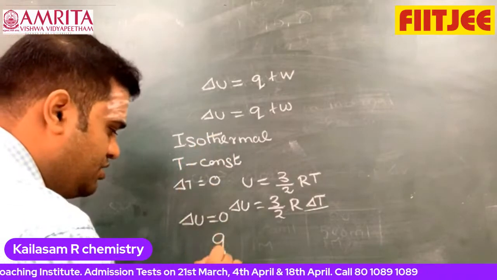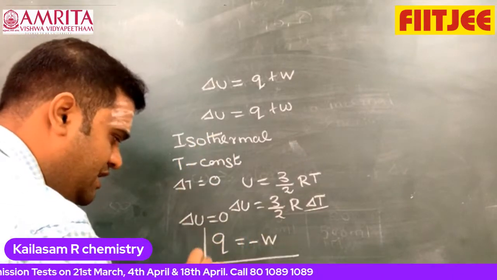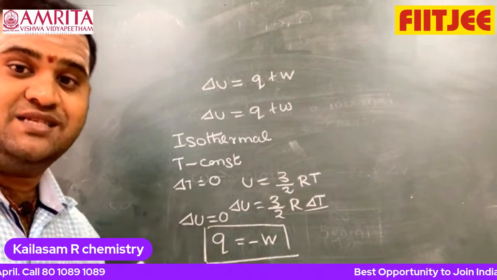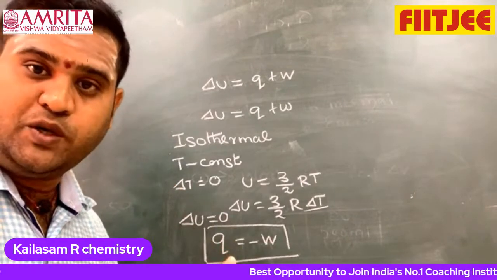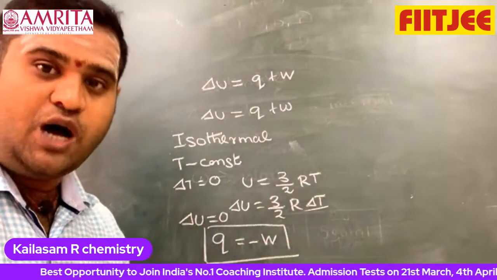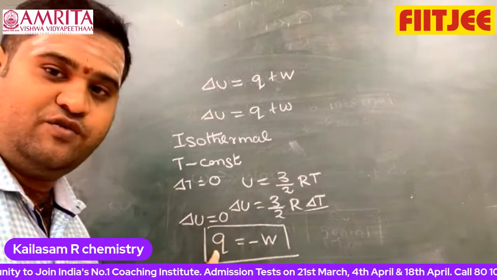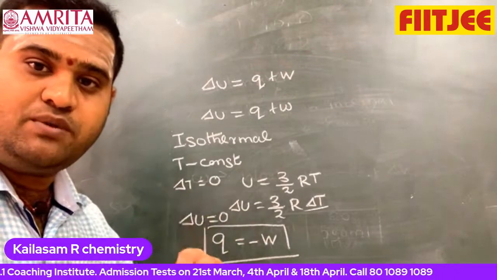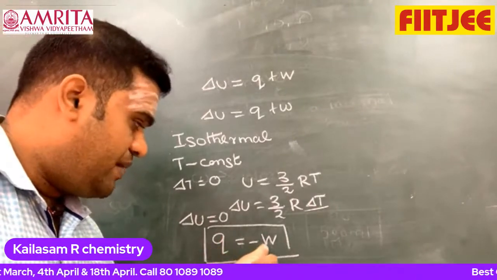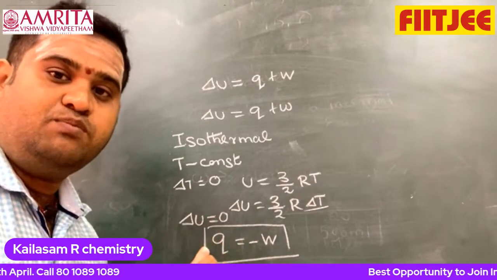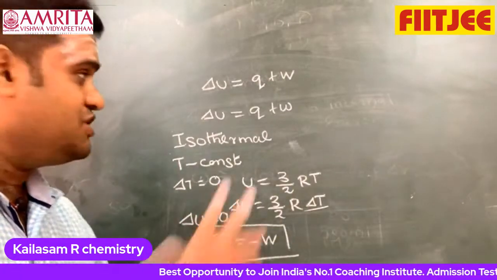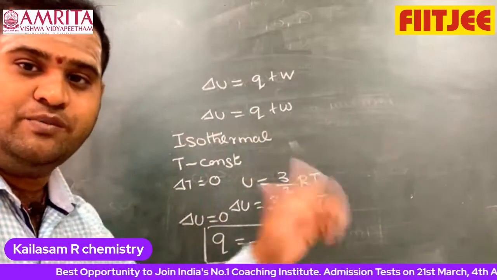That means we can write that Q is equal to minus W, which means the amount of energy absorbed by the system, when Q is positive, is the work done by the system. Q positive means energy absorbed, the heat energy absorbed. Q negative means energy is released. So Q is equal to minus W, which means the energy absorbed by the system is equal to work done by the system. This is for the isothermal process: Q is equal to minus W.